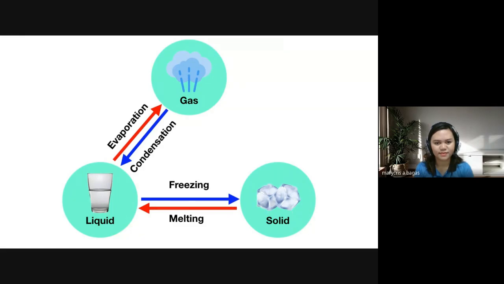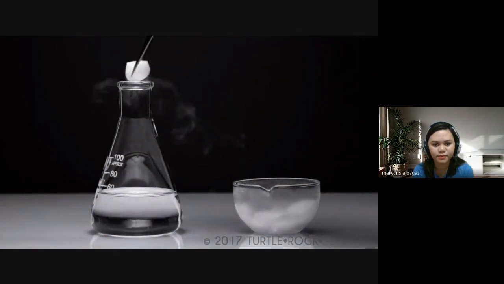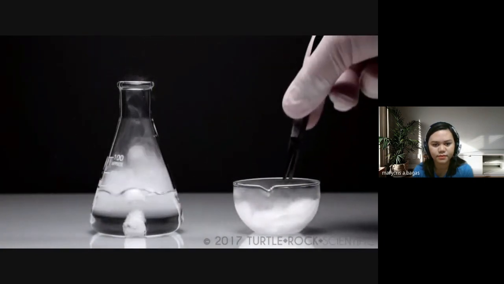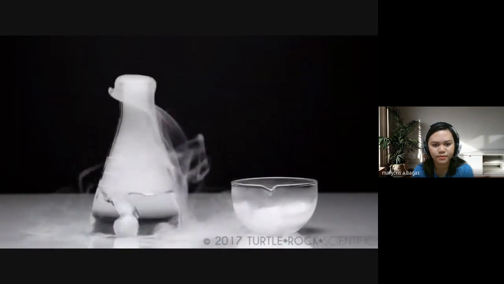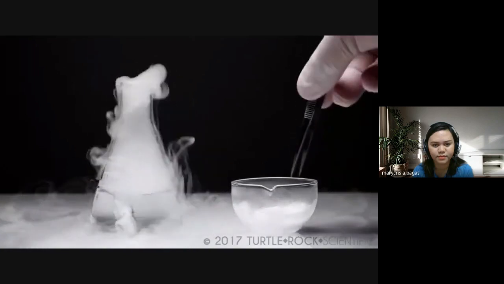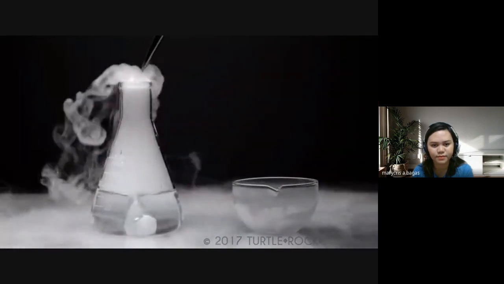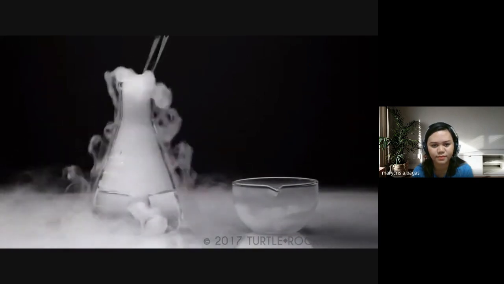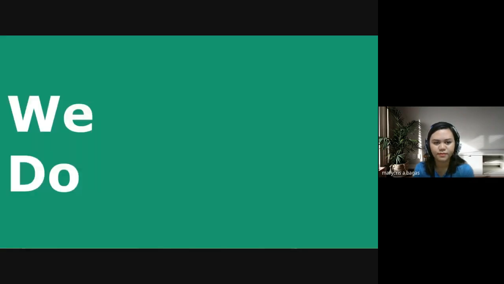Believe it or not, a solid can turn directly into a gas without ever having to be a liquid. This happens with dry ice, which is solid carbon dioxide. If you drop it in some water just to start the reaction, you can see that the carbon dioxide ice is turning directly into a gas. It's never becoming a liquid. Those solid chunks are switching directly into a gas. Now this process where a solid goes straight to a gas is called sublimation. Let's practice some of these together.